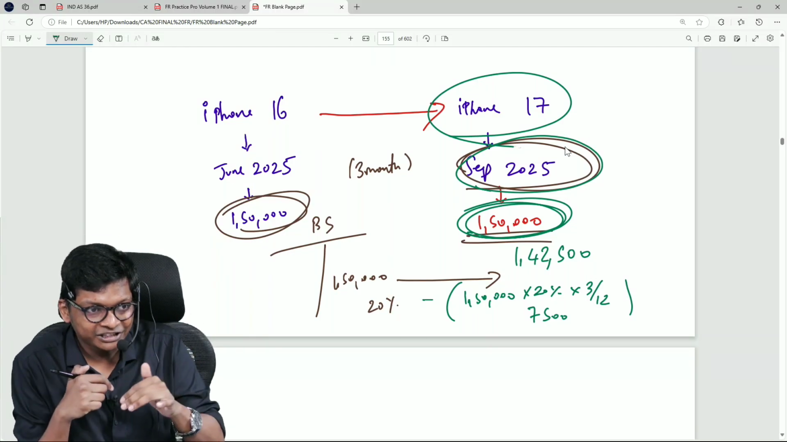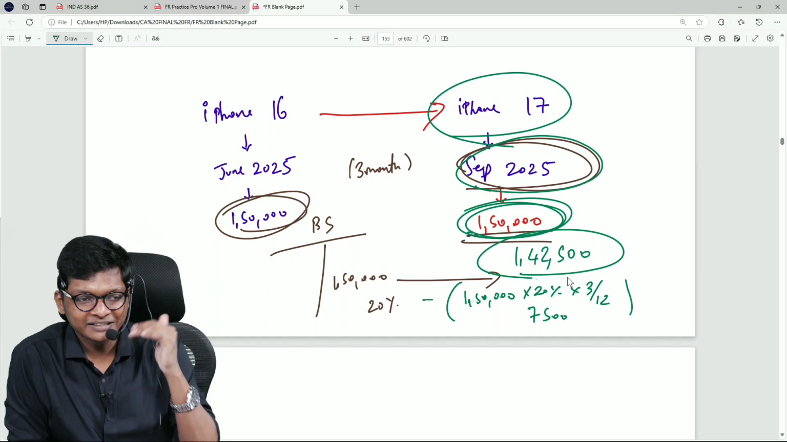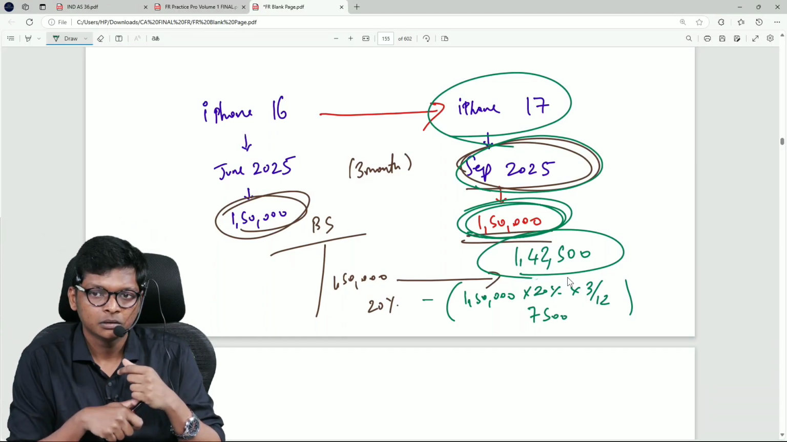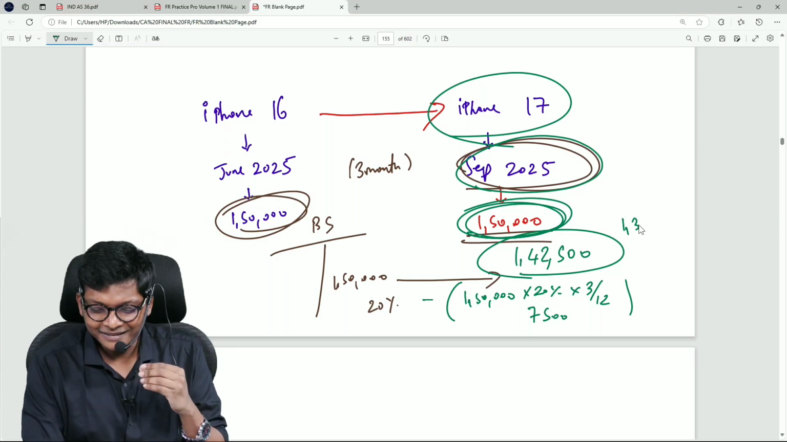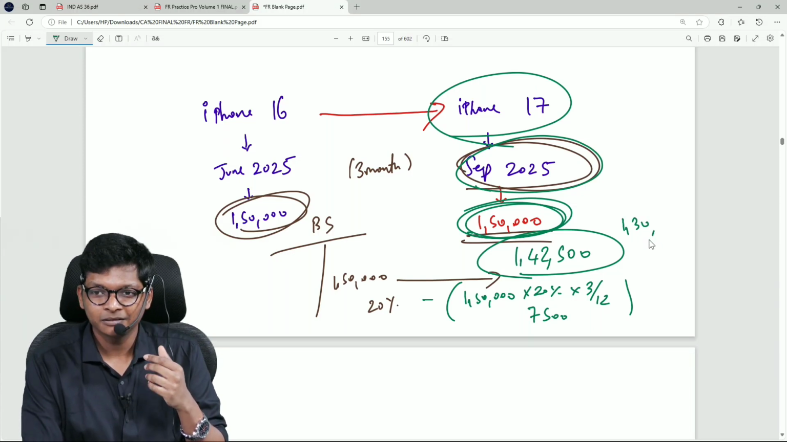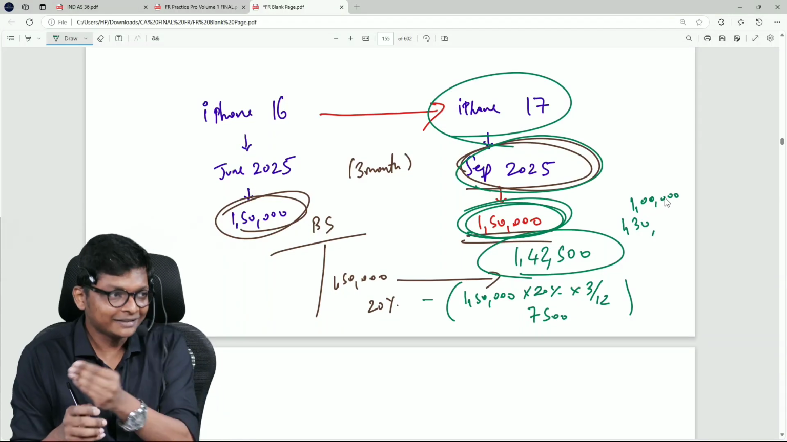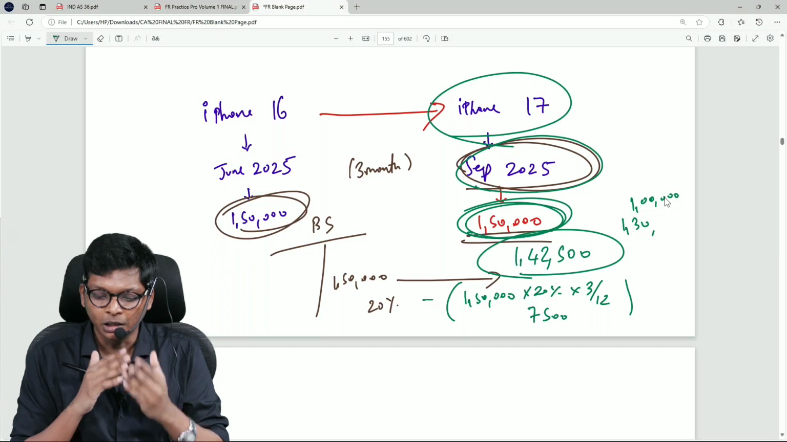In Kaushik's balance sheet, the phone is 1,42,500. If he sells today, how much will he get? Will he get 1,42,500? Okay, will he get 1 lakh 30? Will somebody buy? Will he get at least 1 lakh? Doubtful. It's only 3 months old, sir. No, it's a 1 year old model according to the market. How much might he get?